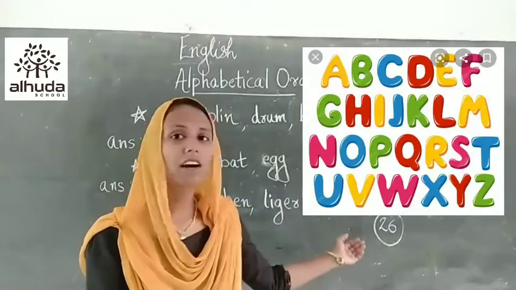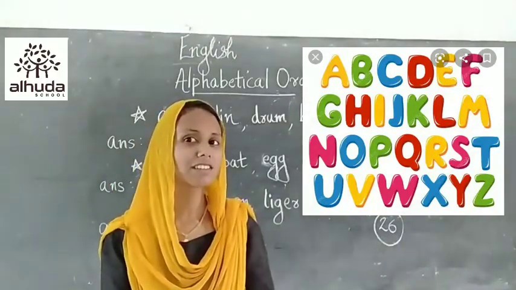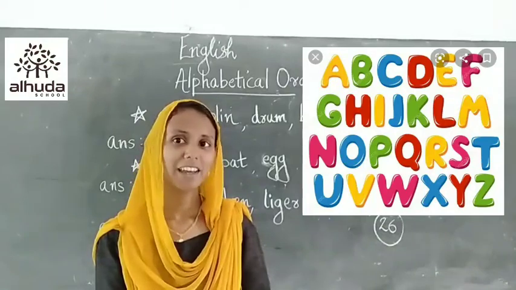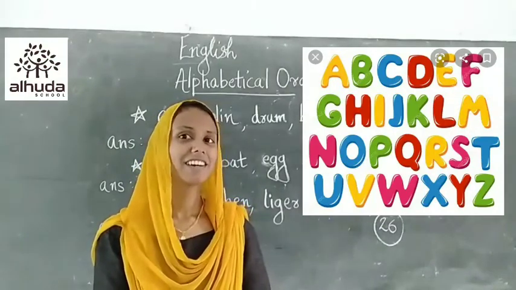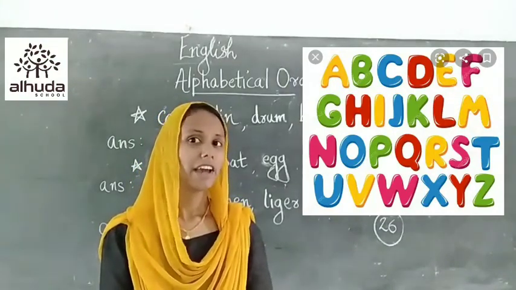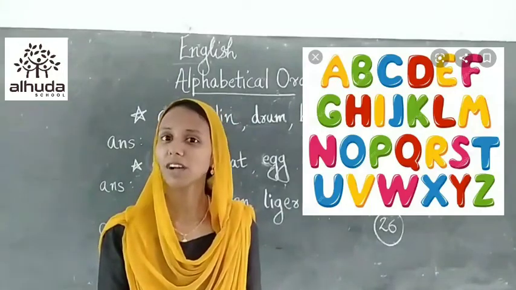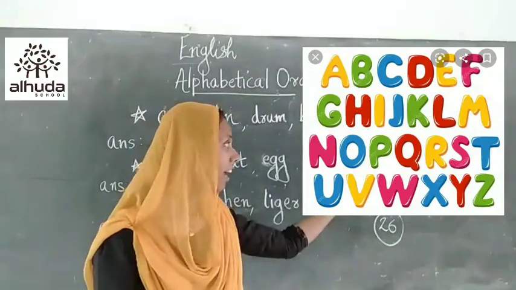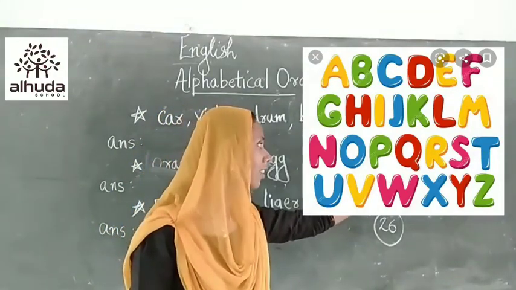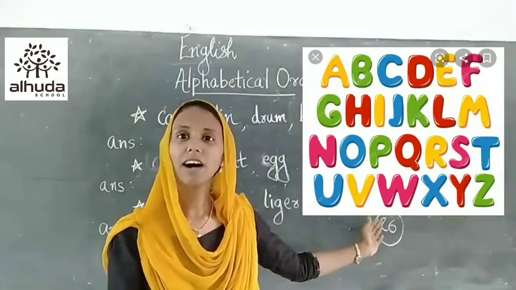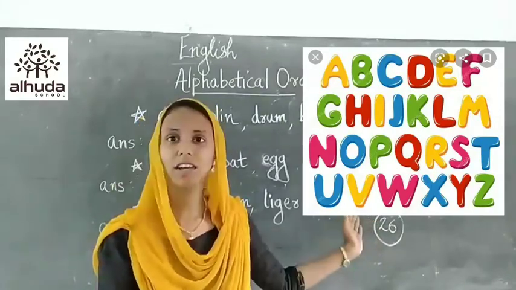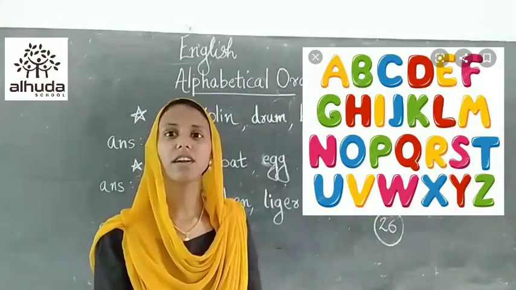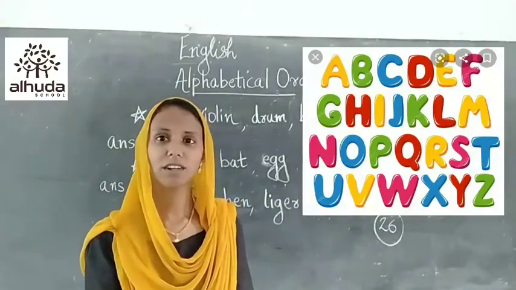I know that you all are familiar with all these letters that are A, B, C, D, E, F, G and so on up to Z. So in other words, we can say that A, B, C, D order is known as alphabetical order. A to Z order is known as alphabetical order.